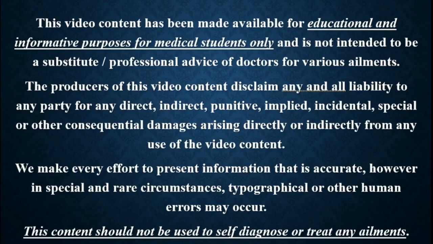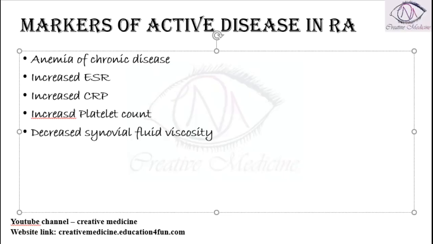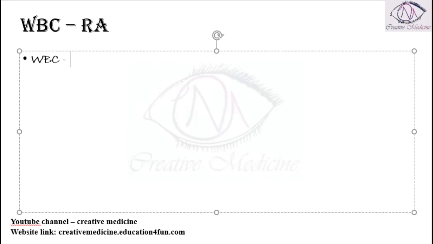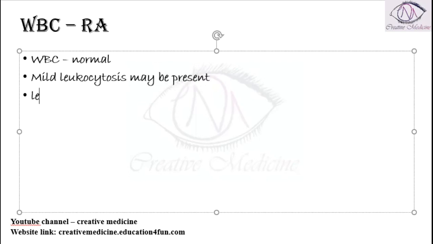In this lecture, we will learn about the WBCs in rheumatoid arthritis. See, actually, in rheumatoid arthritis, the WBC count is normal. There can be mild leukocytosis present in rheumatoid arthritis. In rheumatoid arthritis, leukopenia can also occur.